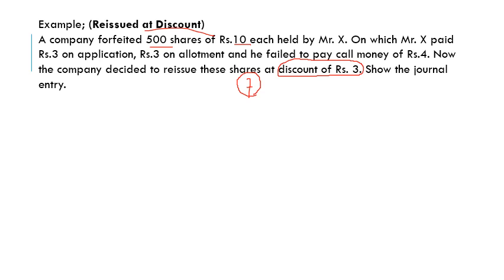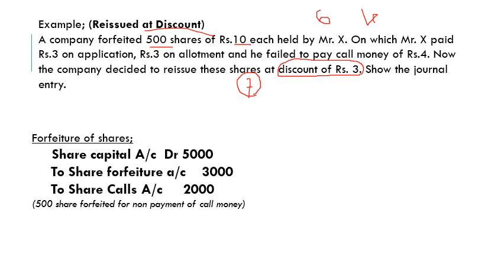So as earlier, first we need to pass the journal entry for forfeiting these shares. The same as previous. Company forfeited 500 shares held by Mr. X, on which he paid 6 rupees and he failed to pay the call money of rupees 4. He paid 6 rupees, 3 application, 3 allotment. Then he failed to pay.